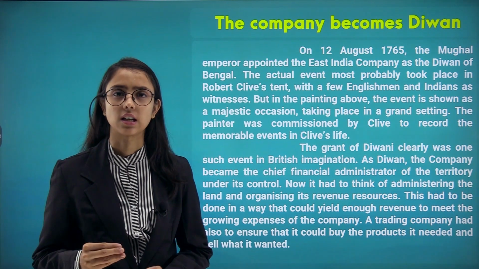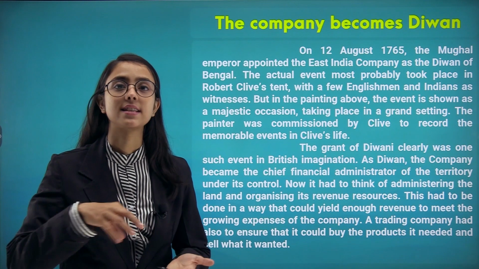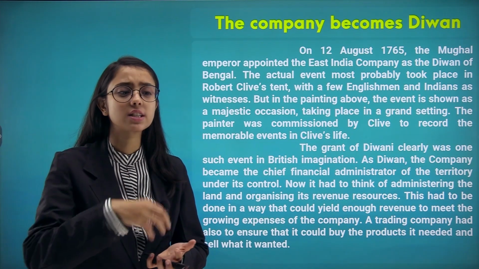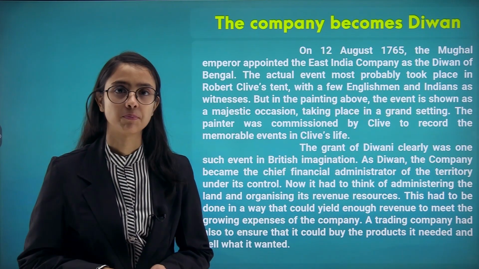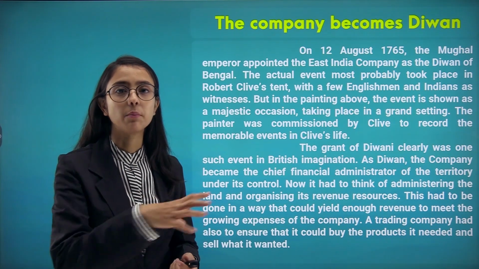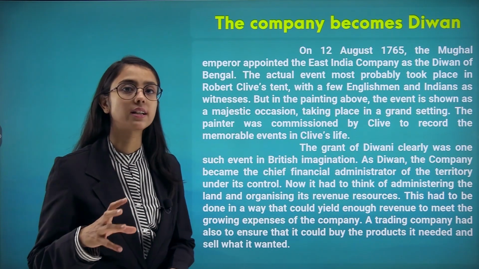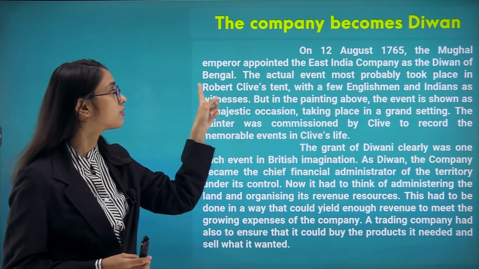We need to understand. Diwan is the head of a particular estate. So the head or the supreme power of a particular state, city or estate, that power was known as the Diwan. So the Mughal emperors, on 12th August 1765, appointed and made sure that the East India Company became the Diwan of Bengal.